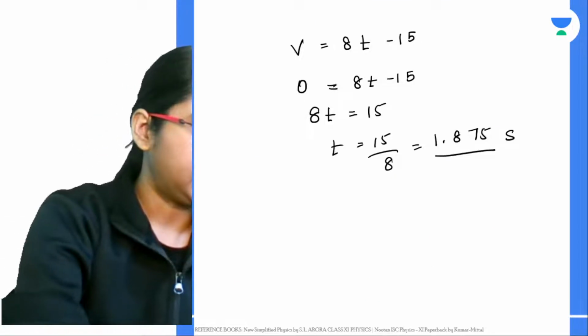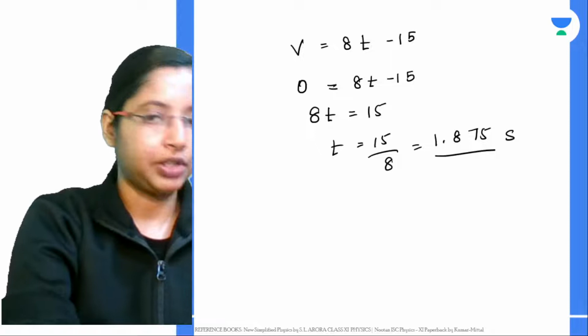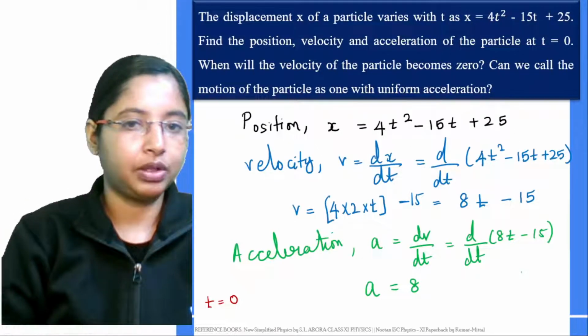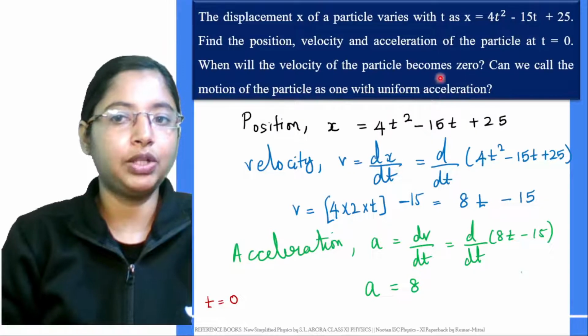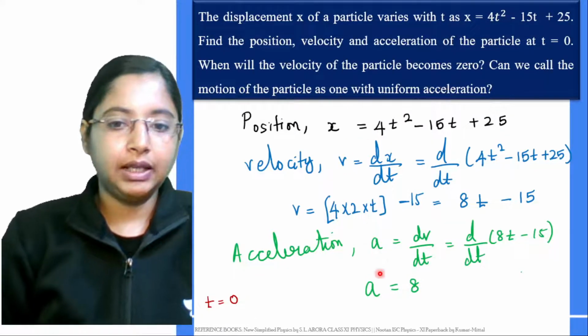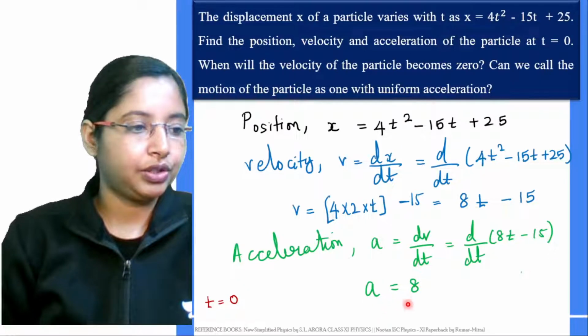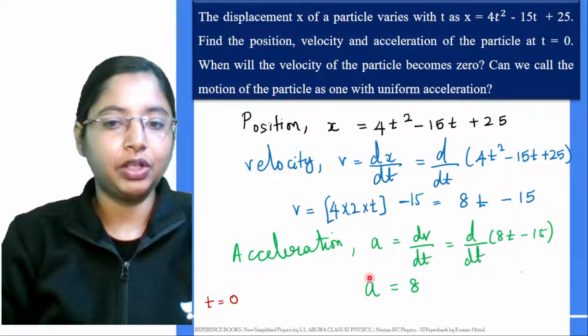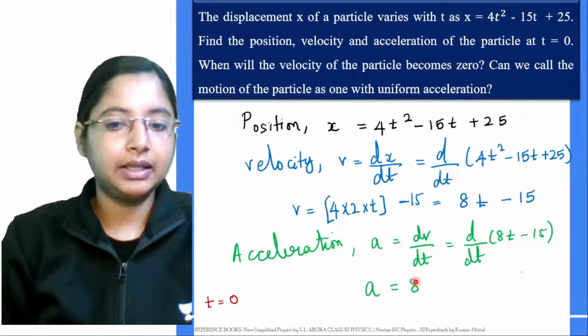Okay. Next part of the question that is asked is, can we tell the motion of this particular particle as one with uniform acceleration? If you look at this acceleration equation over here, this acceleration equation doesn't depend on time. When you took the derivative over here, acceleration was 8.